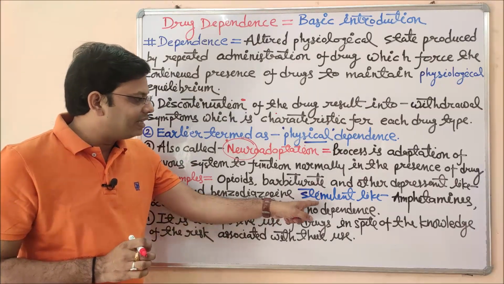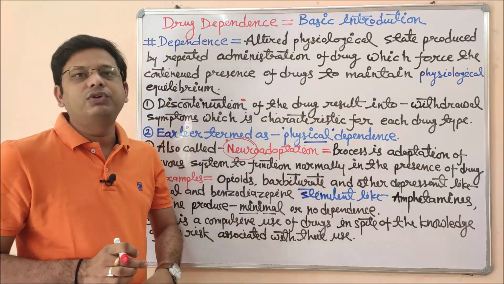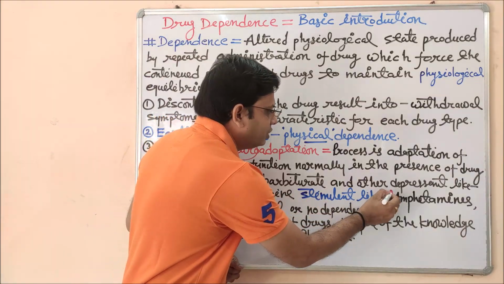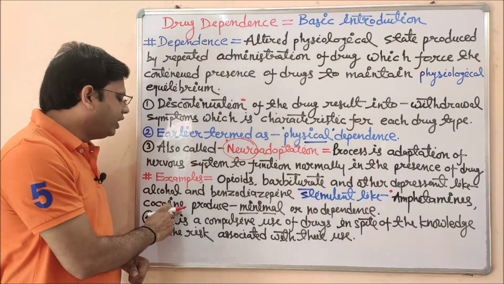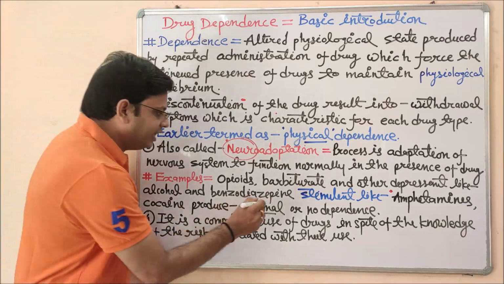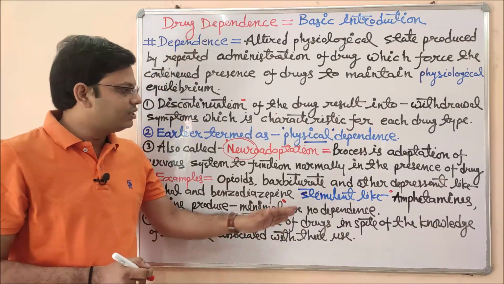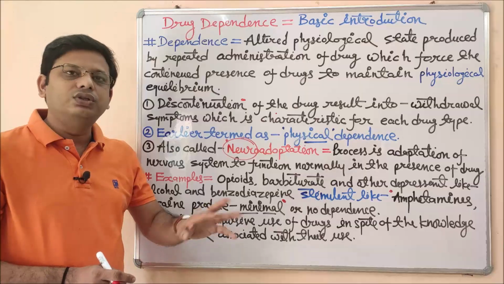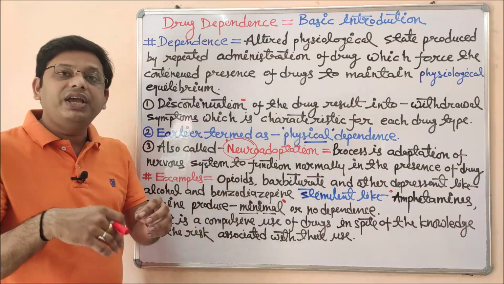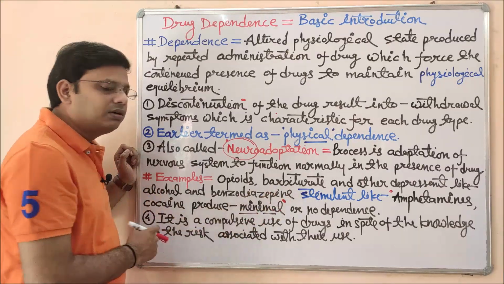Barbiturates and benzodiazepines are mostly used together in case of some different diseases or disorders. Different types of drugs like stimulants, these were depressive drugs. Now a few stimulant drugs like amphetamine, which we have discussed in case of drug addiction, is a central nervous system stimulant. Amphetamine and cocaine produce minimal or no drug dependence. There is a chance, but the chance is very minimal or very low, and in most cases they do not produce drug dependence. So these are basic examples of drugs which may produce dependence, like sedatives, and which may not, but there is a chance, though very little.